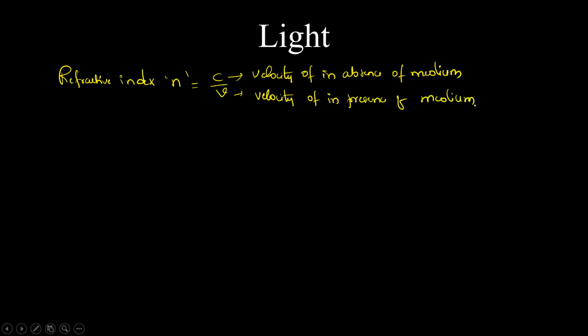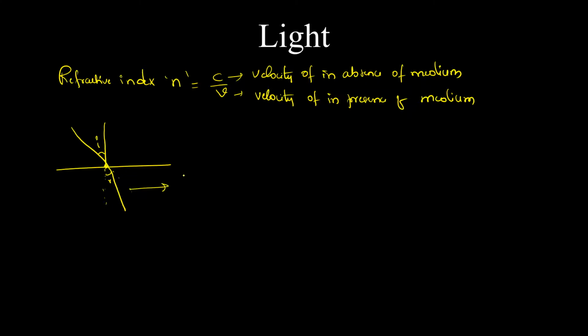One thing you have to keep in mind here is, when the light ray enters the medium, it is not going to follow the same path. Instead, it is going to bend. Why is this bending?